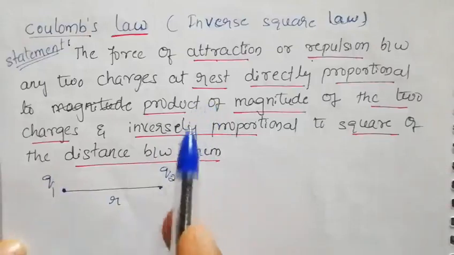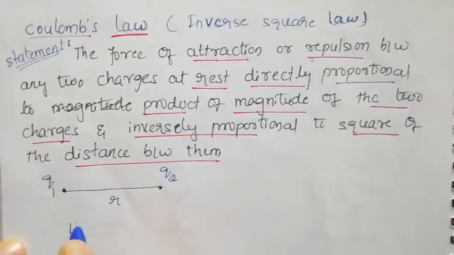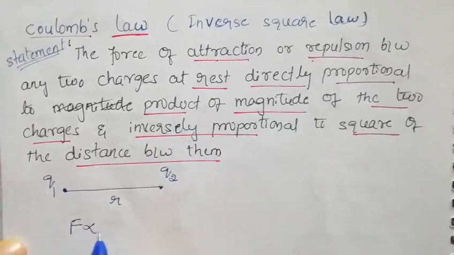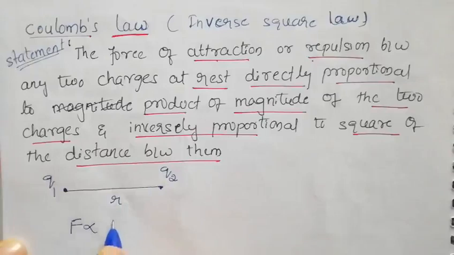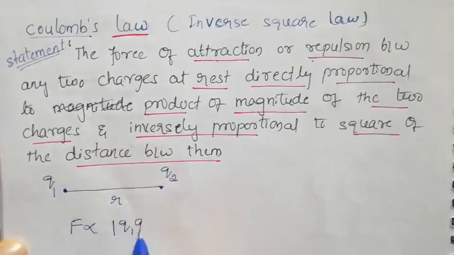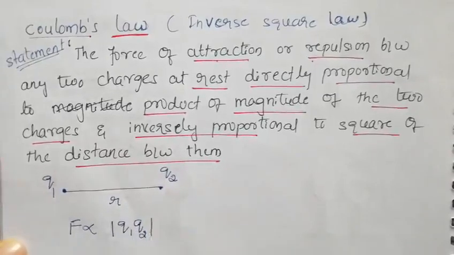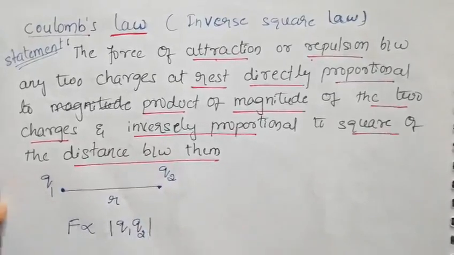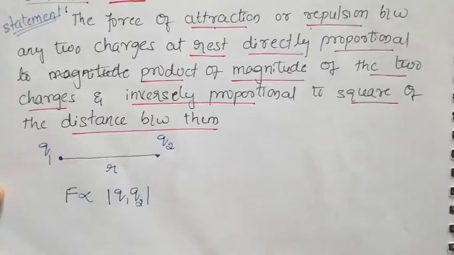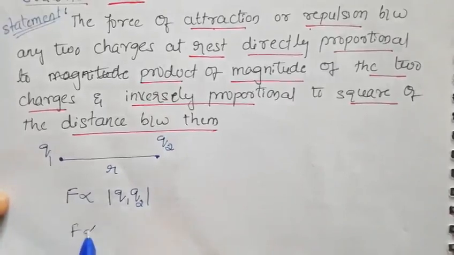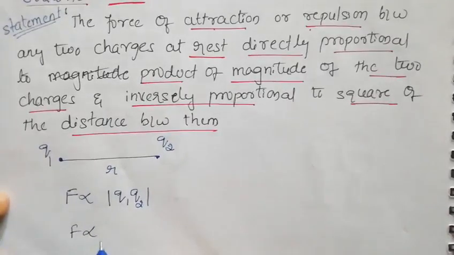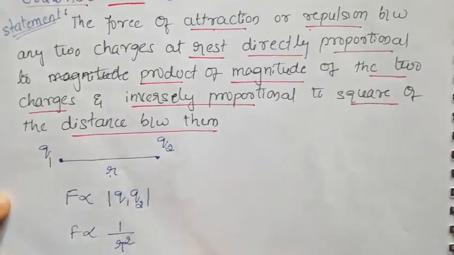Then as per the statement, the force F is proportional to the product of the magnitudes of the two charges, so I'll write the magnitude of Q1 and Q2. And one more point: it is inversely proportional to the square of the distance between them. How much distance have we taken? R. Then I'll write 1 by R square.